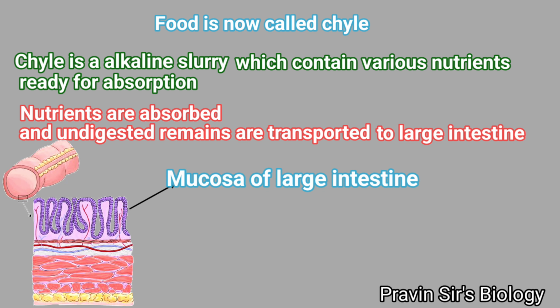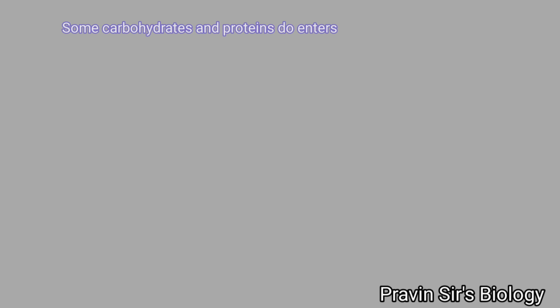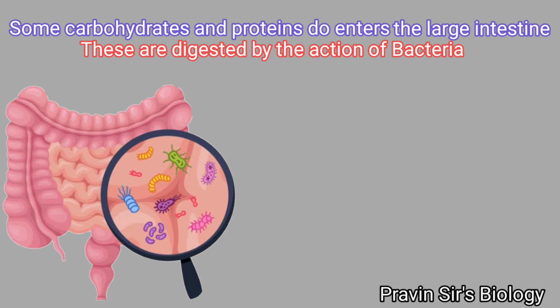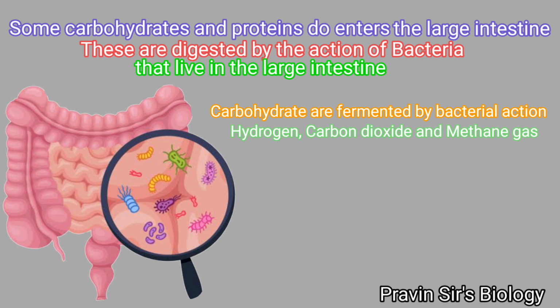Remember, the mucosa of the large intestine produces mucus but no enzyme. Some carbohydrates and proteins do enter the large intestine. These are digested by the action of bacteria that live in the large intestine. Carbohydrates are fermented by bacterial action, and hydrogen, carbon dioxide, and methane gas are produced in the colon.